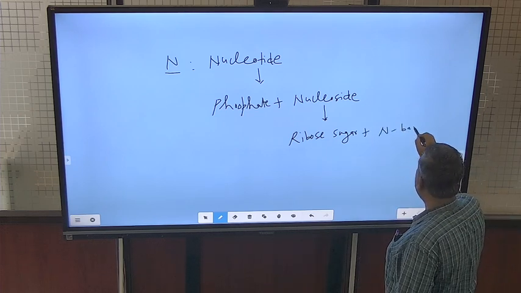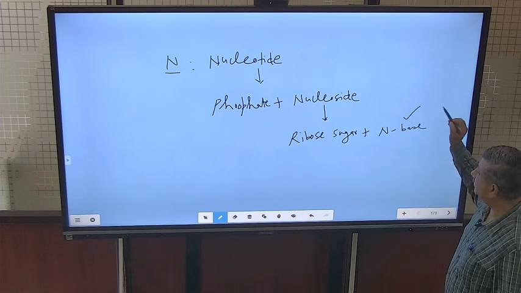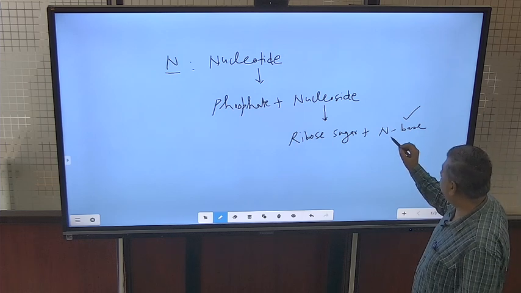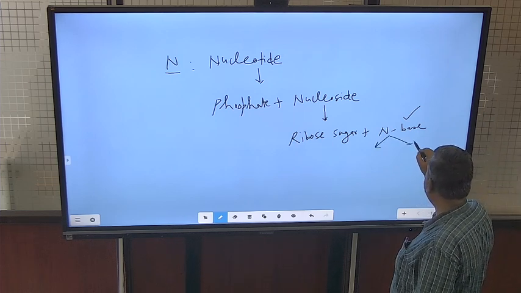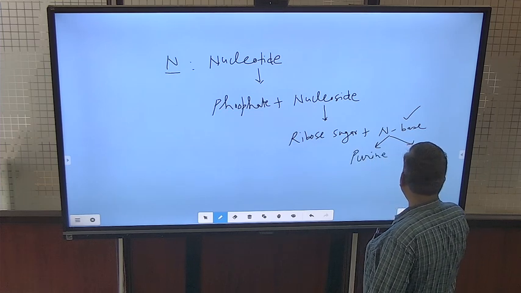So, the role of nitrogen in nucleotides, DNA and RNA, is in this nitrogen base, and these nitrogen bases are of two types, purine and pyrimidine.